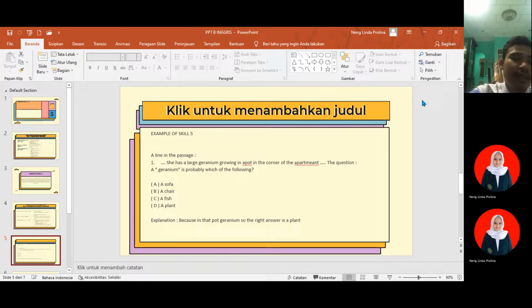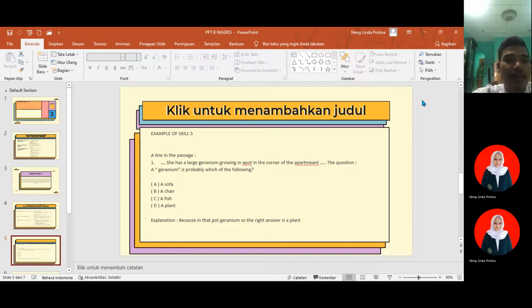Example of skill number 5. Line 1 in the passage: she sees a large geranium growing in a pot in the corner of the apartment. The question: a geranium is probably which of the following? A, a sofa. B, a chair. C, a fish. D, a plant. Explanation: because it is growing in a pot, the right answer is a plant.